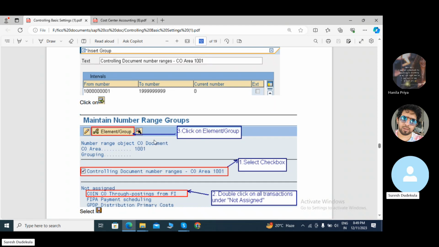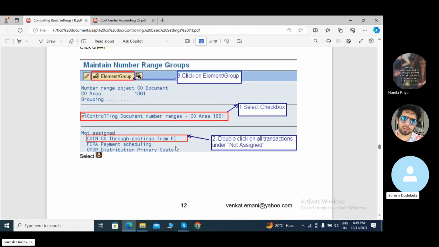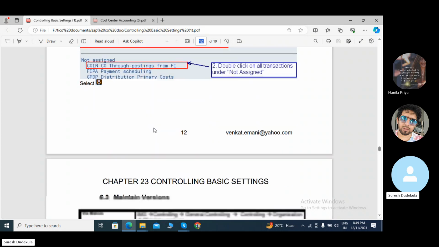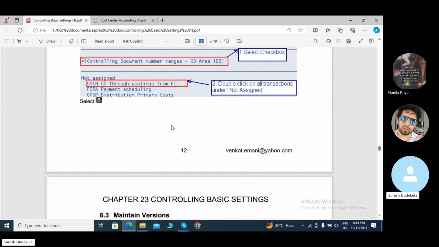Once we click on element group, we have a control document number range. Now select this checkbox and double click on all transactions under not assigned. Is the CO posting from inside this one. I need to double click on this one. The number is created. Once the number is created, we need to save that.